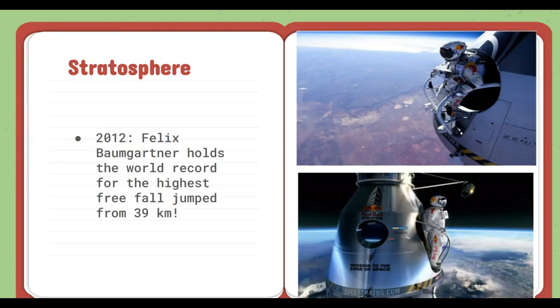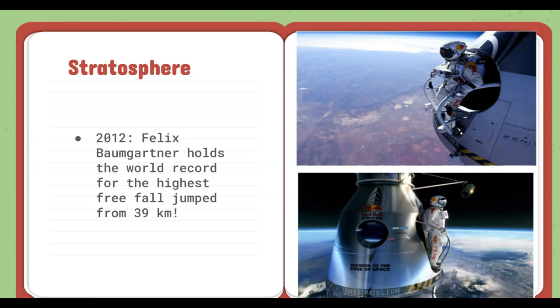One interesting fact about the stratosphere is that in 2012, a daredevil named Felix Baumgartner did a free fall jump from 39 kilometers above Earth's surface. If you type in his name, then you can watch the whole video of him jumping. It's actually really fascinating, and I have two pictures over to the right of him just before he is about to jump, and he is wearing what looks like a spacesuit, and it is a pressurized suit because he is so far up in Earth's atmosphere, just in the stratosphere, that there's not enough oxygen for him to be able